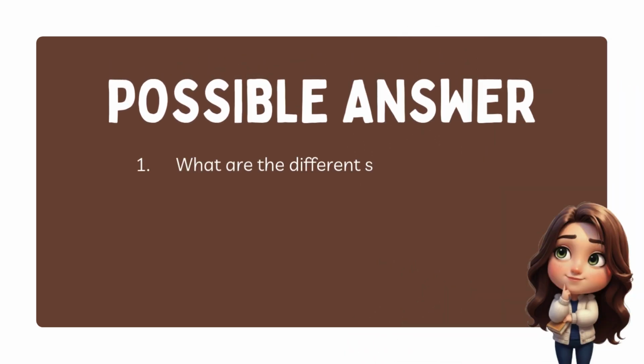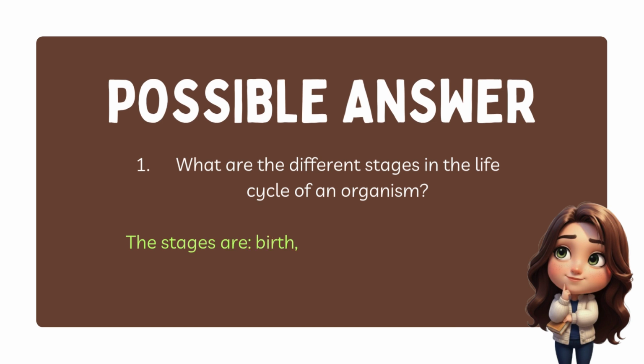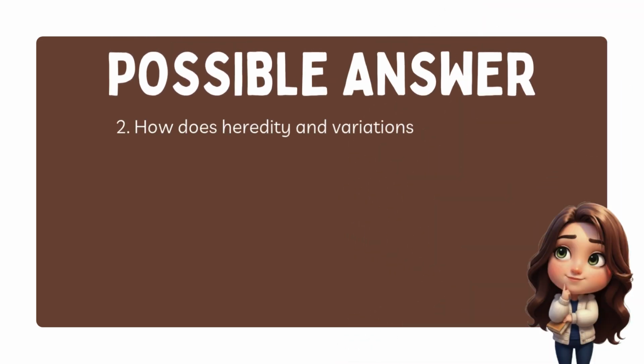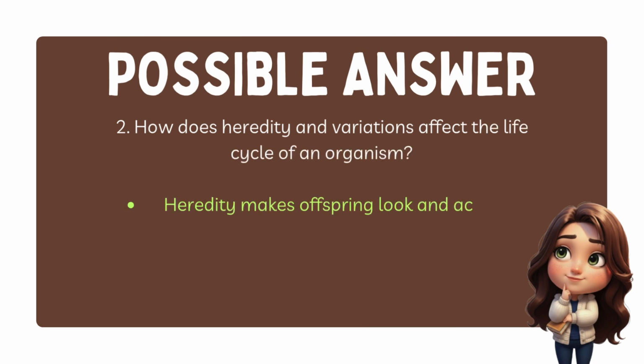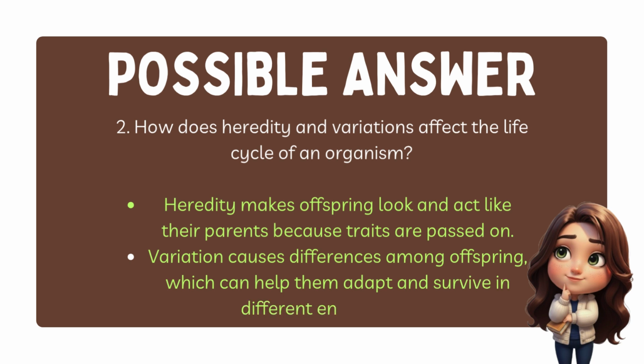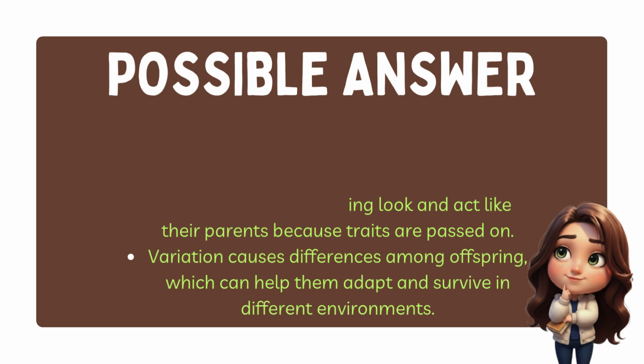1. What are the different stages in the life cycle of an organism? Possible answer: the stages are birth, growth, reproduction, and death. Some animals also pass through egg, young, and adult stages. 2. How does heredity and variations affect the life cycle of an organism? Possible answers: heredity makes offspring look and act like their parents because traits are passed on. Variation causes differences among offspring, which can help them adapt and survive in different environments.